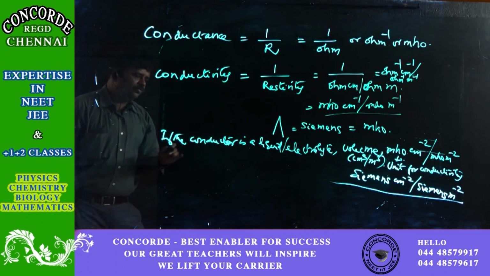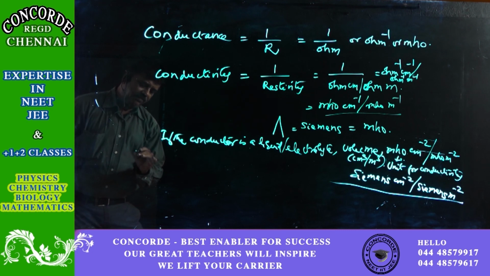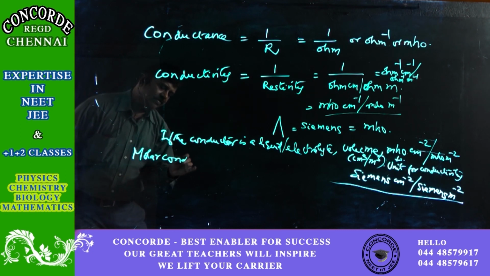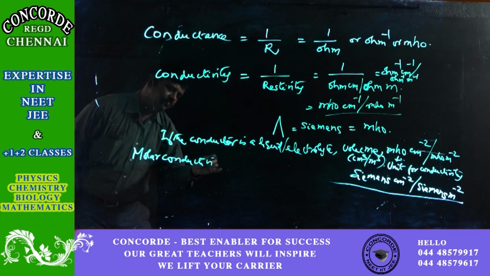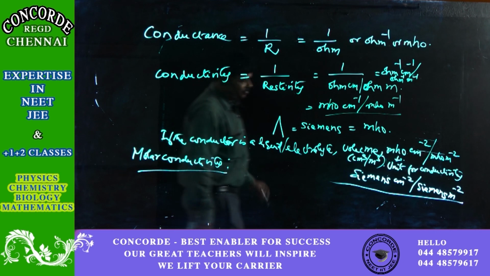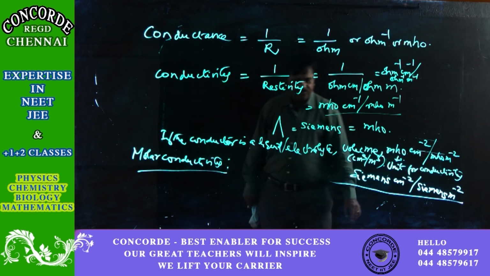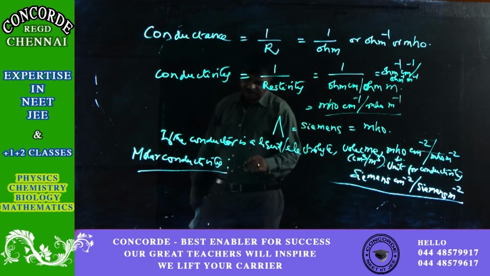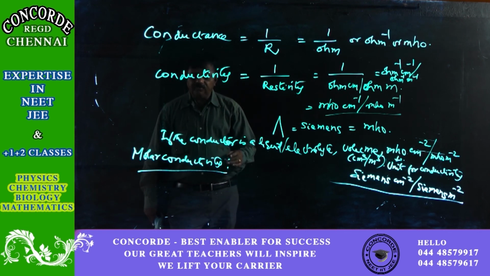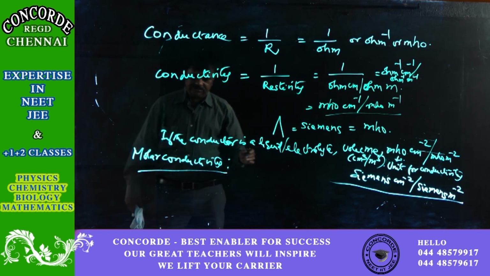Now we have to define what is molar conductivity. Molar conductivity is the conductivity offered by an electrolyte solution of 1 molar strength.